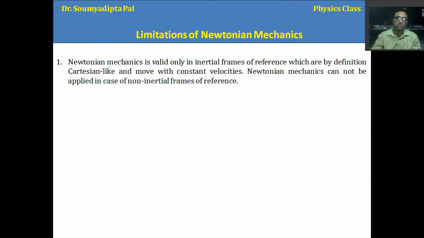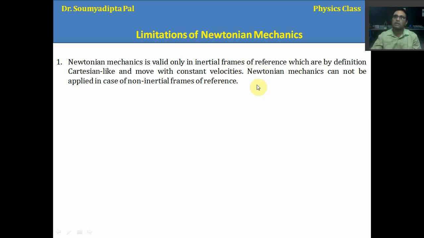Now let's understand the limitations of Newtonian mechanics, which actually pushed scientists to formulate a different type of mechanics. Basically, Newtonian mechanics, you know, is valid only in inertial frames. Now what is an inertial frame?